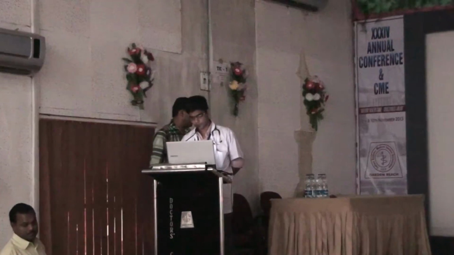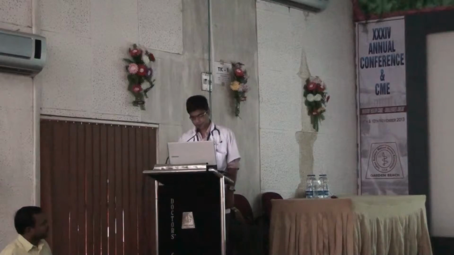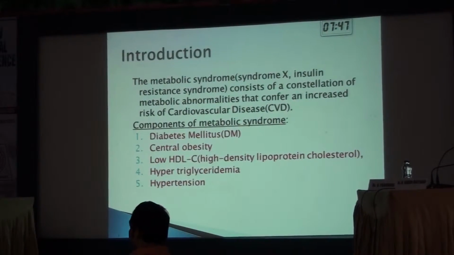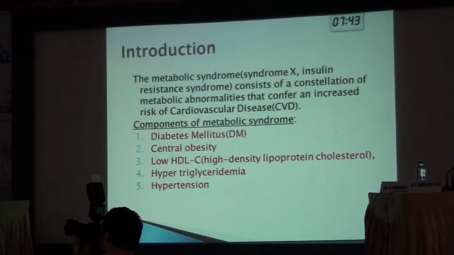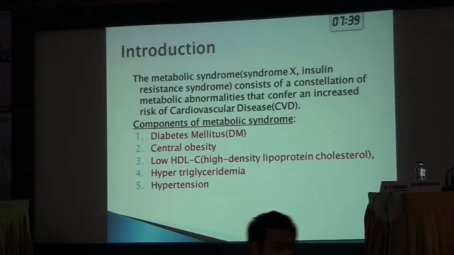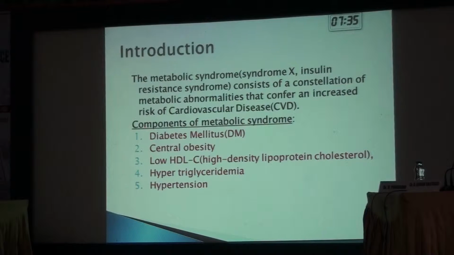and biochemical profile of metabolic syndrome in acute myocardial infarction. Sir, as we know, the metabolic syndrome is a constellation of metabolic abnormalities. It increases the risk of cardiovascular disease. Metabolic syndrome has 5 components: diabetes mellitus, central obesity, low HDLC, hypertriglyceridemia, and hypertension.